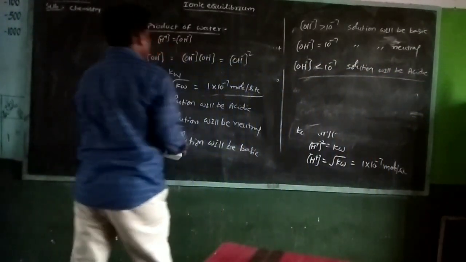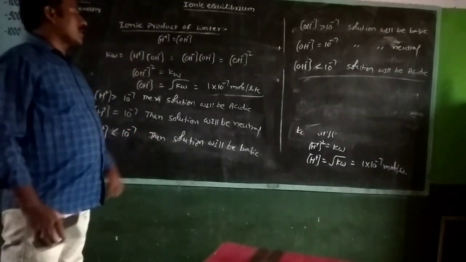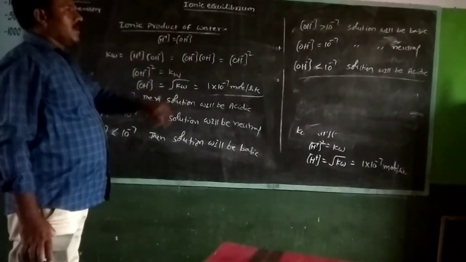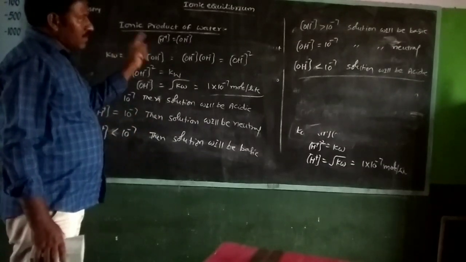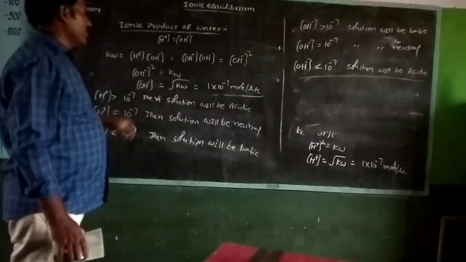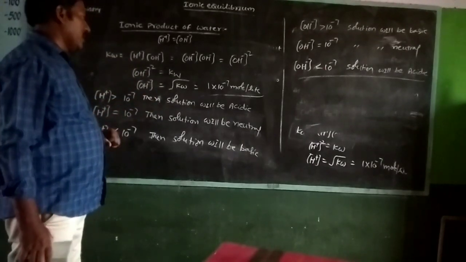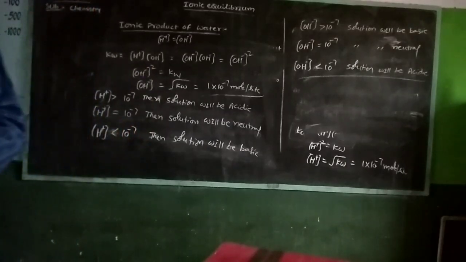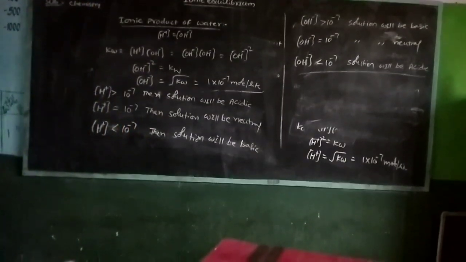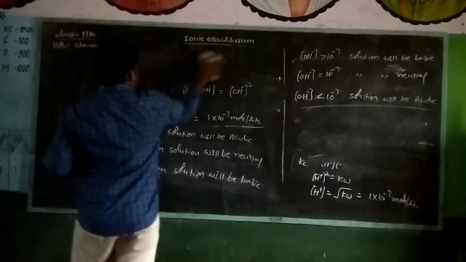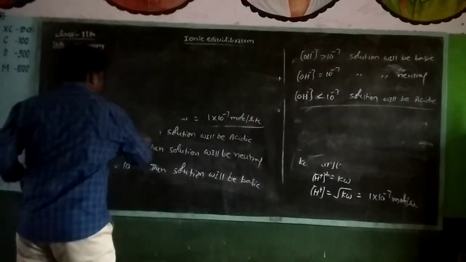This is the concept for ionic product of water. Ionic product of water is defined as the product of concentration of H plus and OH minus ions in solution or pure water. This is the whole concept for ionic product of water. Okay, ionic product of water is completed.